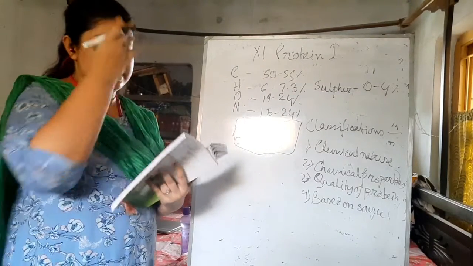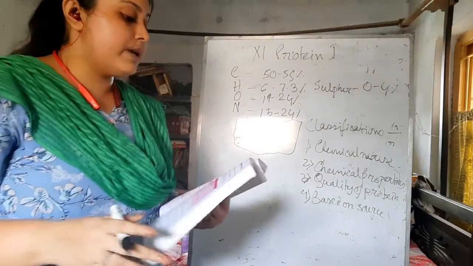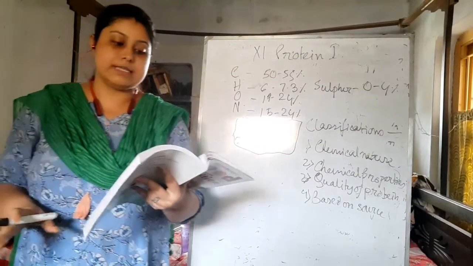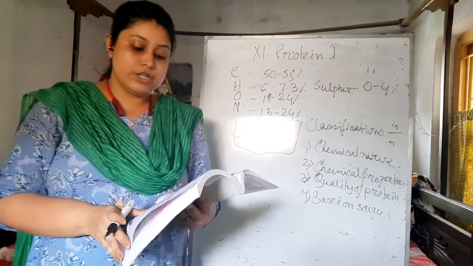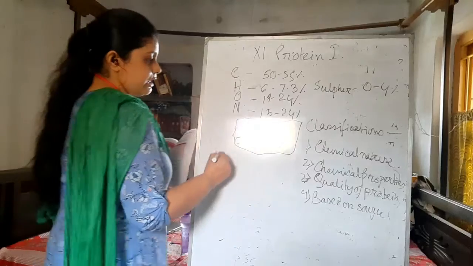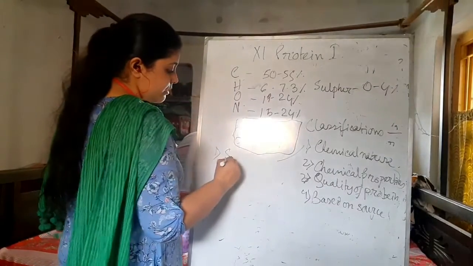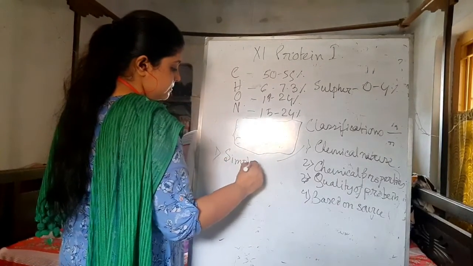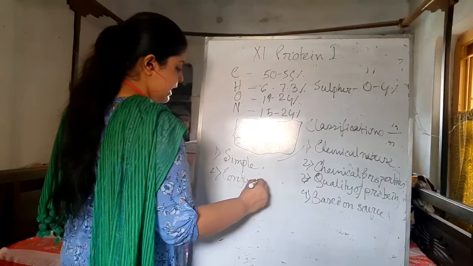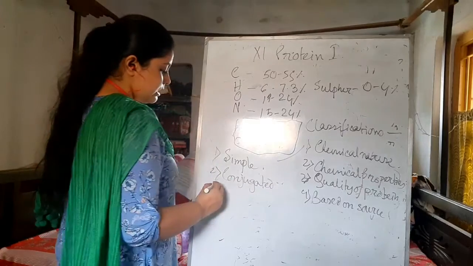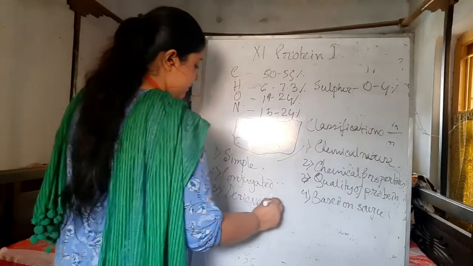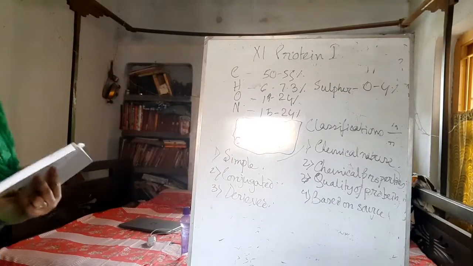According to the chemical nature, proteins are divided into three parts: simple proteins, conjugated proteins, and derived proteins. So the first part is the simple protein.